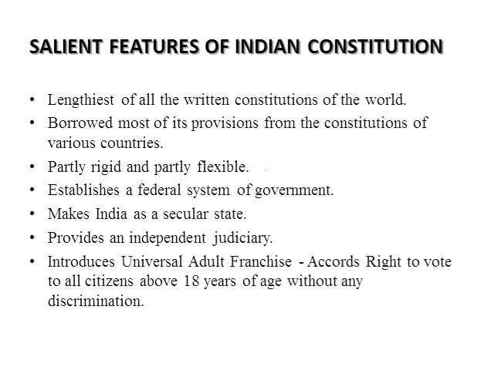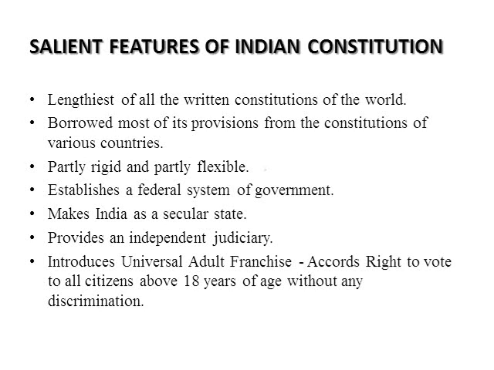Then, it introduced universal adult franchise. That means those who attain a particular age have the eligibility to vote. As per this, it gave the right to vote to all citizens above 18 years of age. Those who are citizens of India and attain the age of 18 can vote without any discrimination.